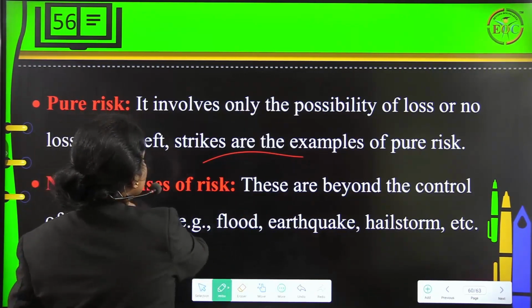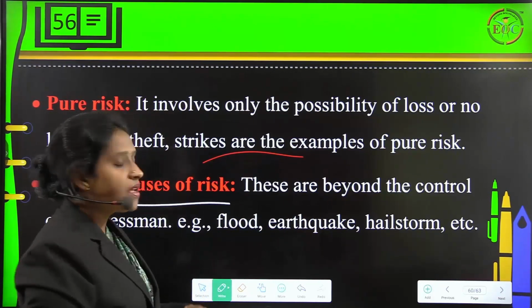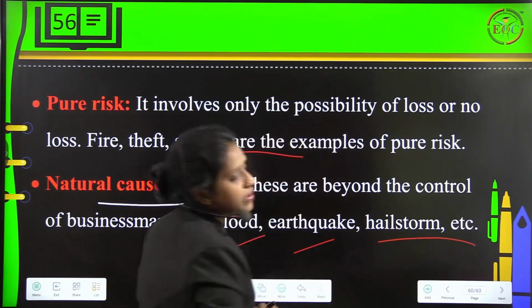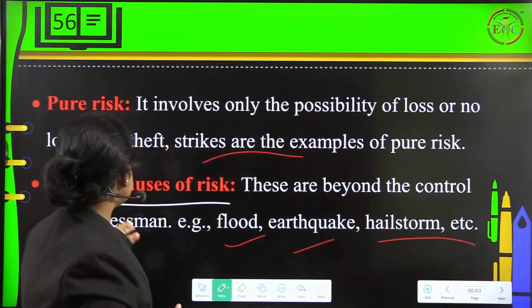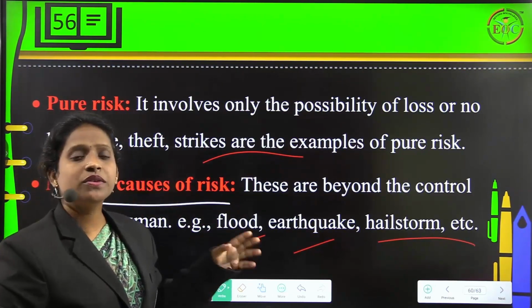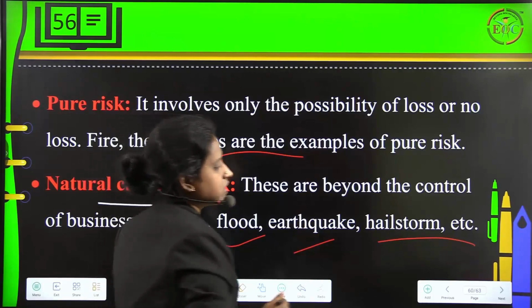Then we also have natural causes of risk. These are beyond the control of the businessman, for example flood, earthquake, hailstorm, etc. These are examples of natural calamities or causes of risk which are created by nature and not created by human beings.